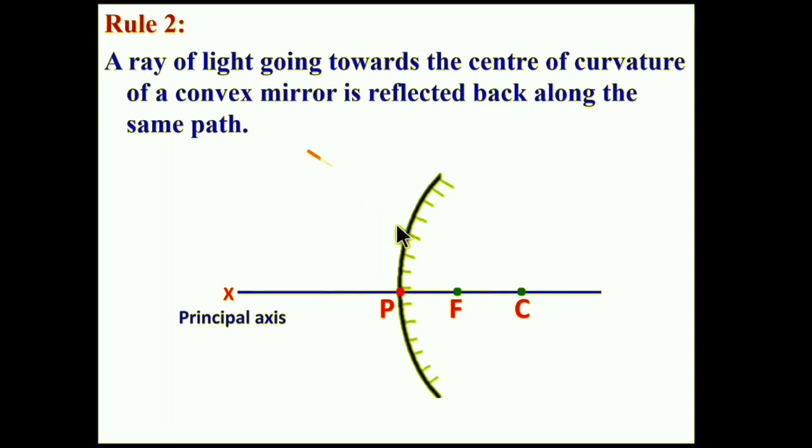A ray of light going towards the center of curvature of a convex mirror is reflected back along the same path. As per our previous discussion, here I put two arrows and these two arrows are opposite to each other. The left to right arrow indicates the incident light ray, and the right to left arrow indicates the reflected light ray. This arrow is going towards the center of curvature and this arrow is coming from it. Okay, this is rule number 2.